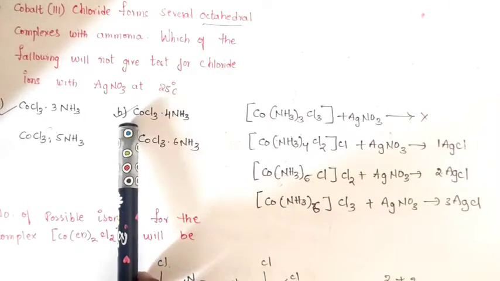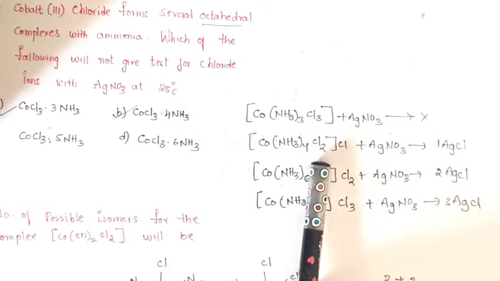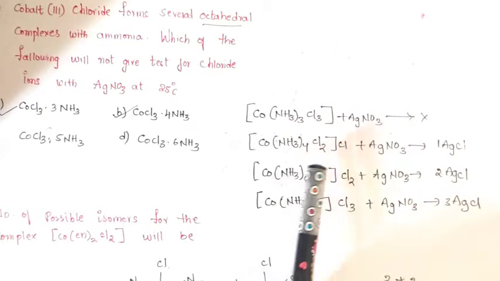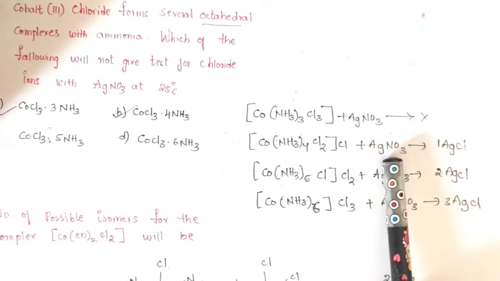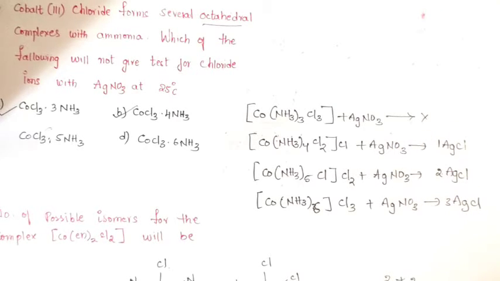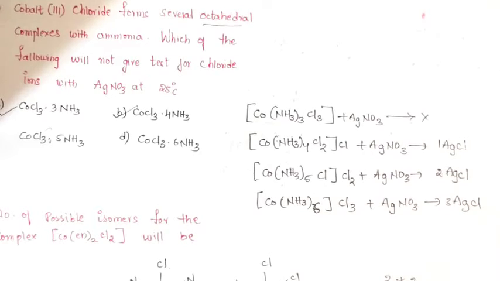Let's go with second option. CoCl3 4NH3. So we will take 4NH3, 2 chlorine ligands and make this octahedral complex. So remaining 1 chlorine we will keep outside the coordination sphere. So we will have silver nitrate and AgCl correspondingly. So 1 mole of silver nitrate will react to form 1 mole of AgCl.